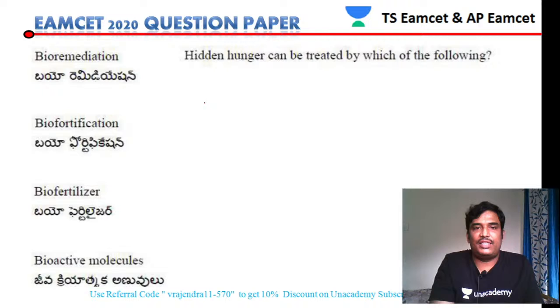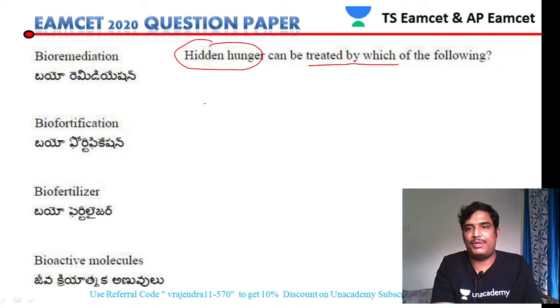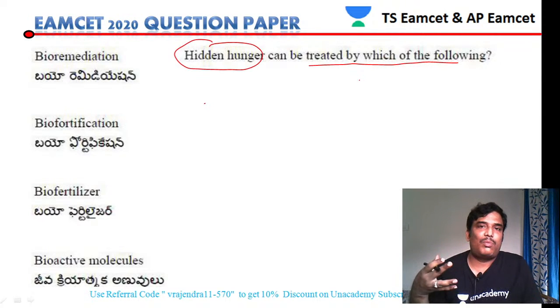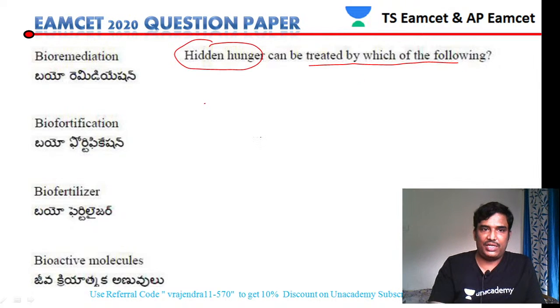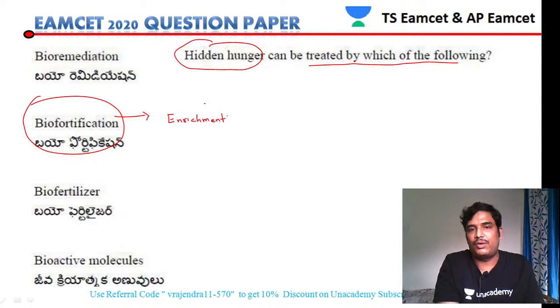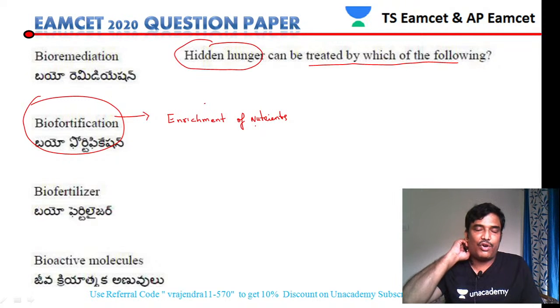Next, there is one specific term called hidden hunger. Hidden hunger can be treated by which of the following? Hidden hunger can be treated by providing enough nutrition. Such a condition is called biofortification. Biofortification is nothing but enrichment of nutrients in the food materials.